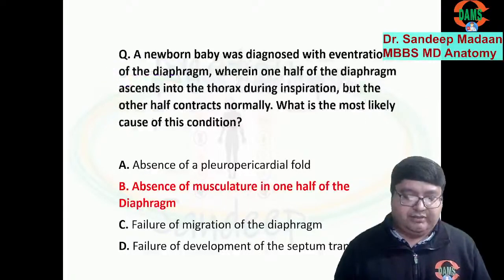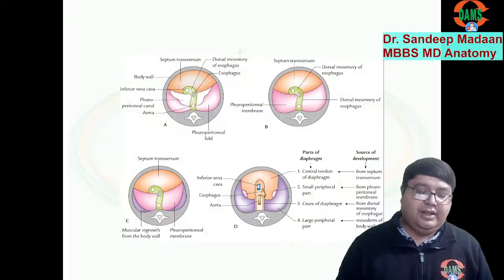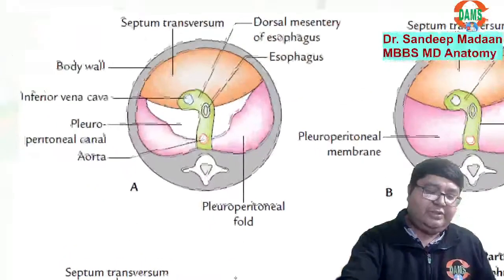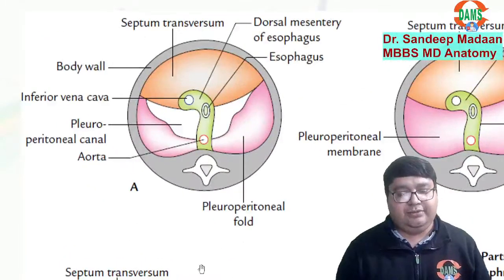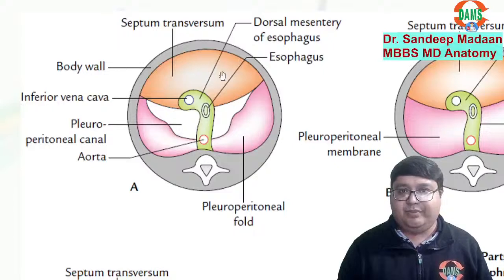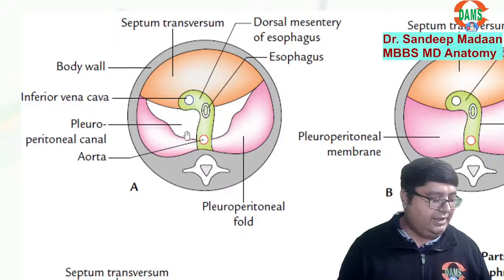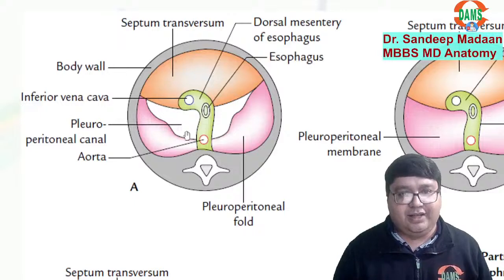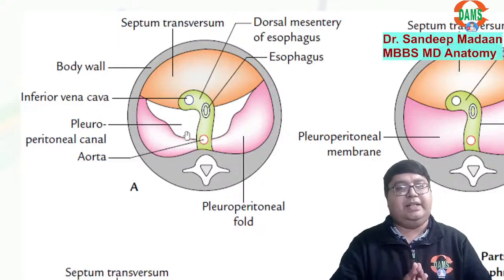develop. So let me quickly revise this part. Answer is B. See, normally, when we are looking at the development of the diaphragm, in the very initial period, we have septum transversum, we have dorsal mesentery of esophagus. But at this stage, we have pleuroperitoneal canal, means it is yet to be made. It has not been made till now. So let me explain in this way.